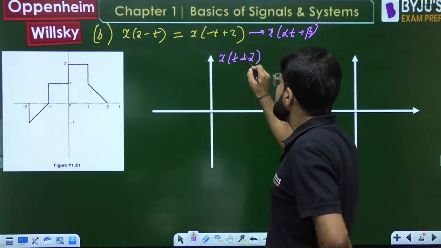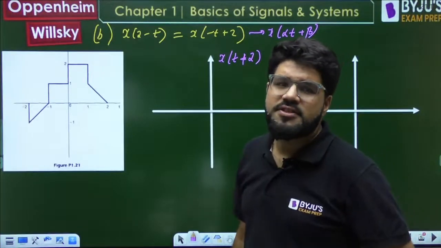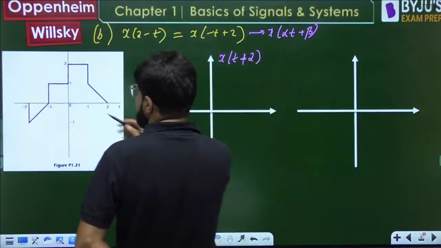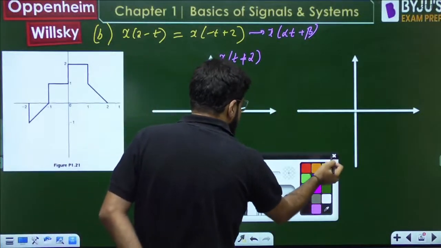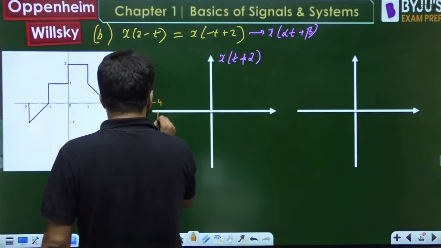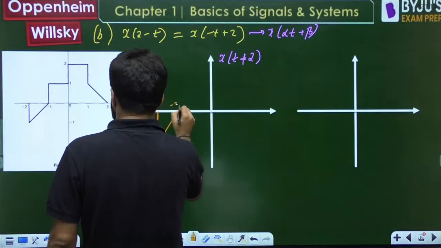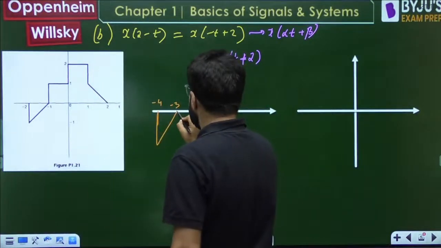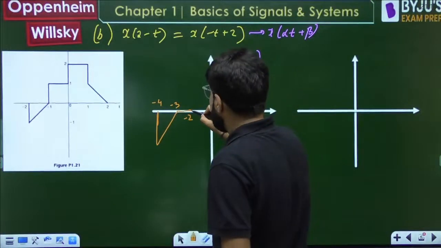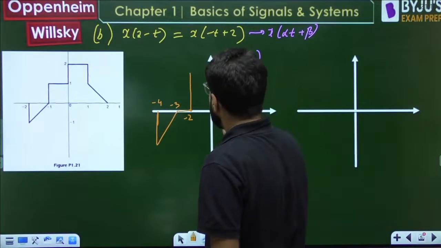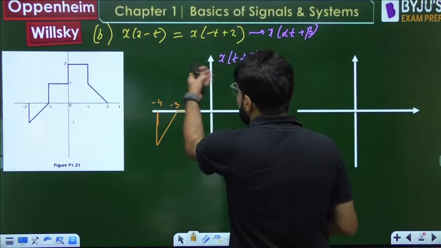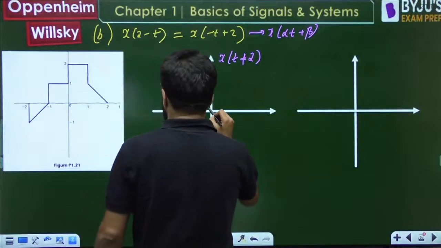Can you draw x of t plus 2? Left shifting. Left shift the waveform by 2 units. So it is going to start at minus 4, this will be minus 3, everything will be 2 units left shifted. The origin activity will be seen at minus 2, then the value will go to 2. The 1 point will come to minus 1, and then the signal is going to end at 2.